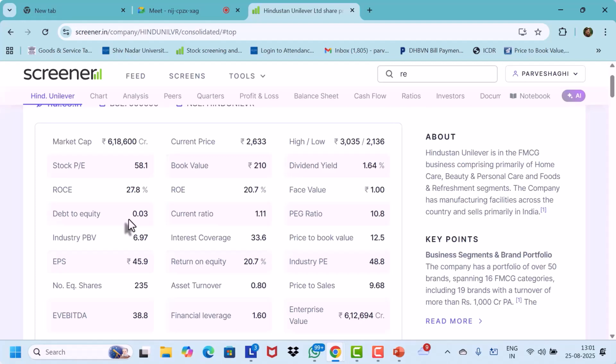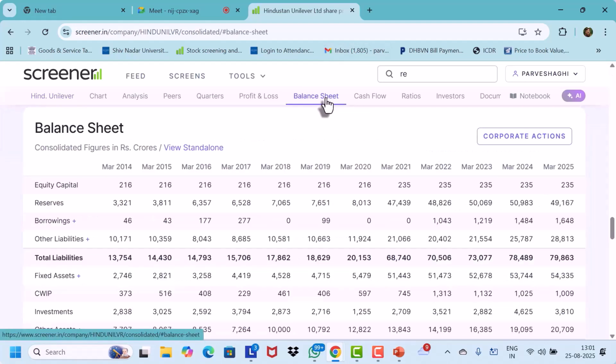Now we can check that. We go to the balance sheet and go to the debt part. Debt is how much? 1648 crores. And what is the equity? Equity capital is 235 crore, plus the reserves, 49,000 crores. So it would be 49,000 plus 235. So this is called the equity.